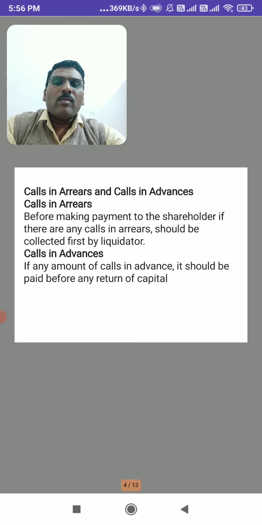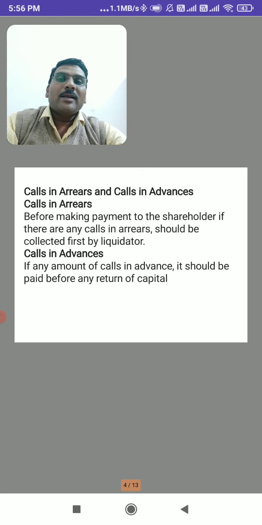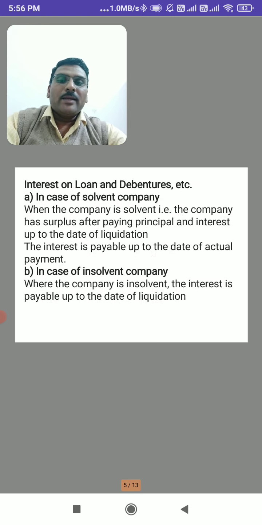Then calls in advance. If any amount of calls in advance has been collected, it should be paid before any return of capital, that is, the original capital.